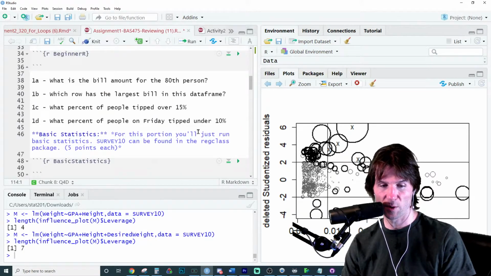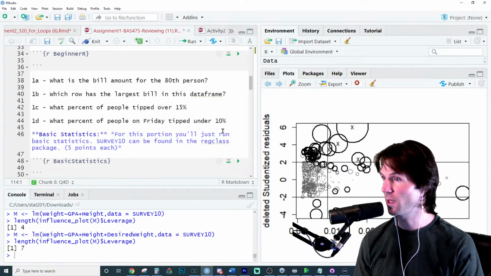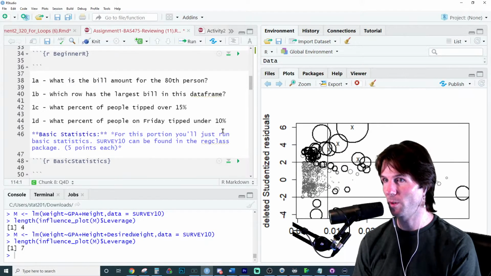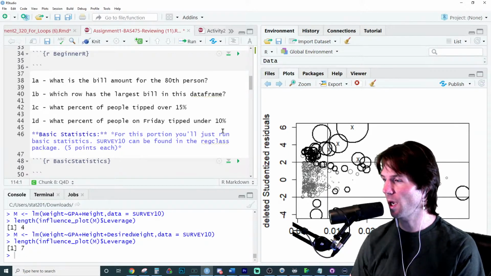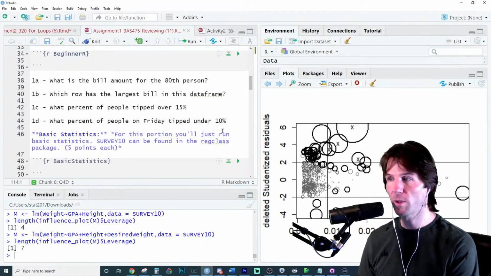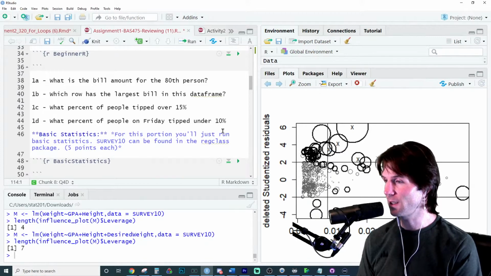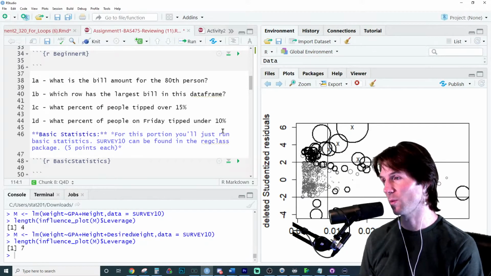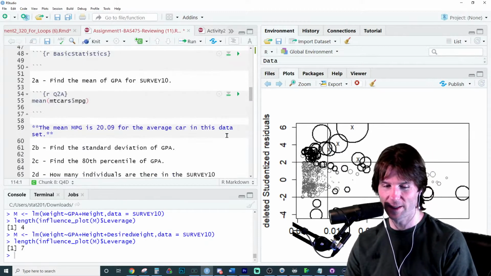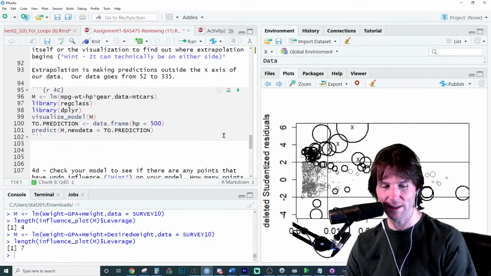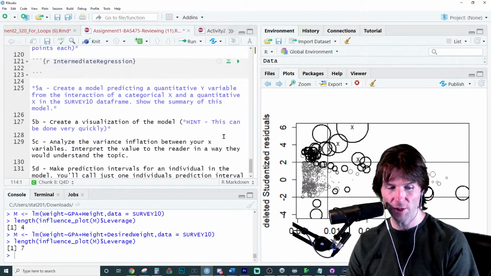How was finding these first few things right here? How did you do on these first parts, like what is the bill amount for the 80th person? What row has the largest bill? What percent of people tipped over 15%? What percent of people on Friday tipped under 10%? How were those? Because I'm hoping those are just kind of quick, easy things. 1 and 2 were super easy, exactly. Just boom, boom, boom, boom, boom. And then you get down here and you're like, oh, now we're doing a little bit more of the stats stuff. So a little tricky.